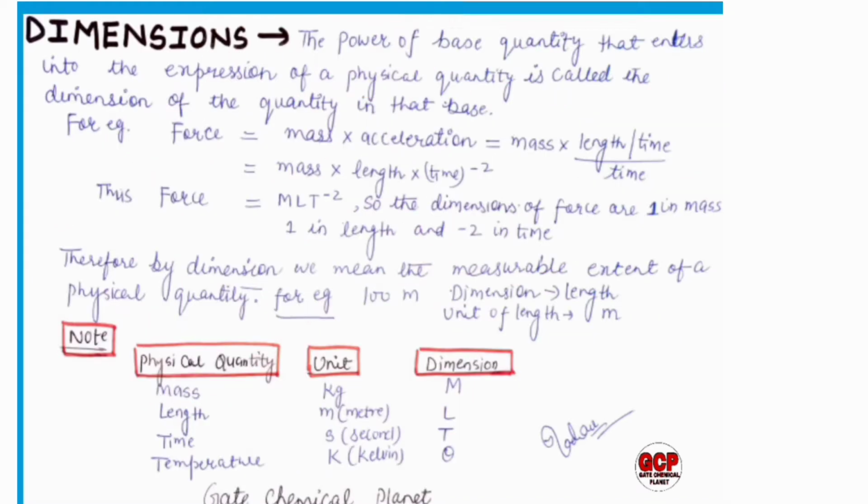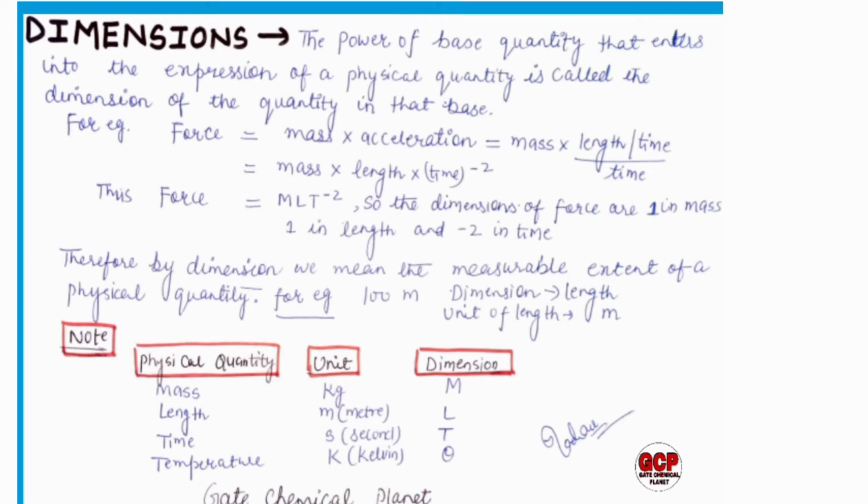Now we will come to dimensions. So what do we mean by dimensions? The power of base quantities that enters into the expression of a physical quantity is called the dimension of the quantity in that base. For example, if I consider force, force is equal to mass into acceleration, and acceleration equals velocity per unit time, and we can write velocity as distance per unit time.